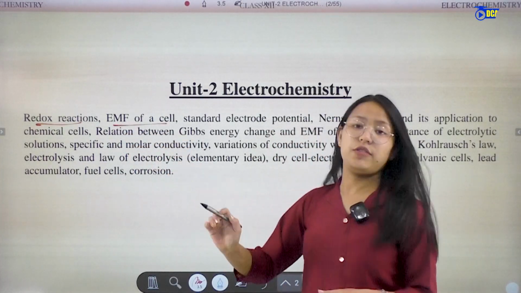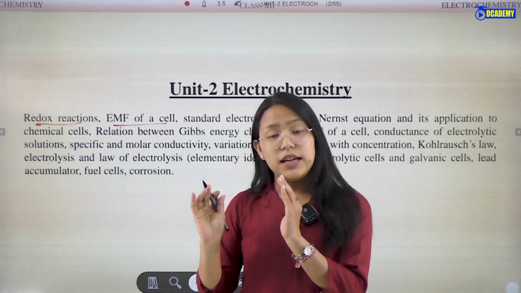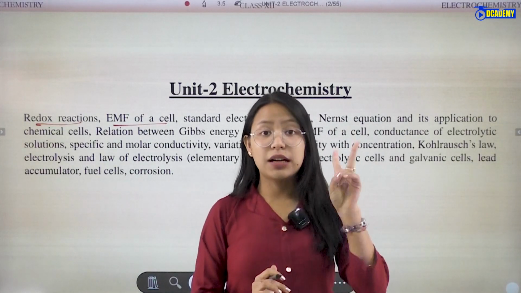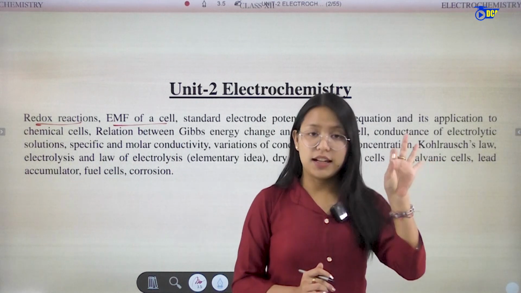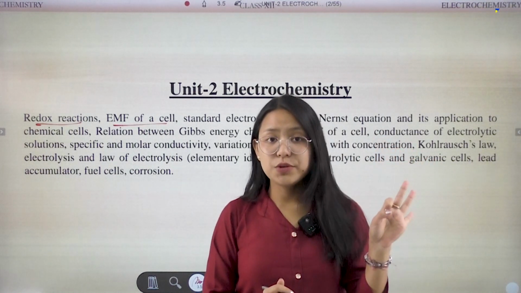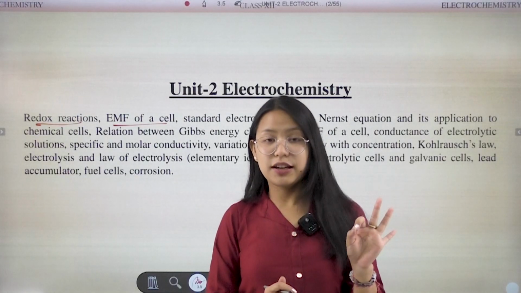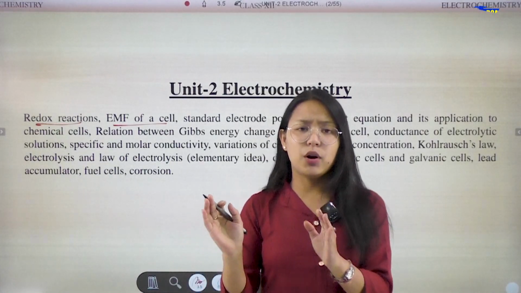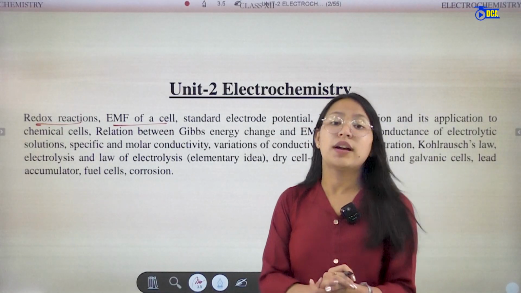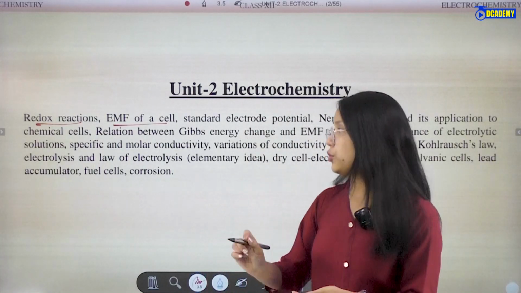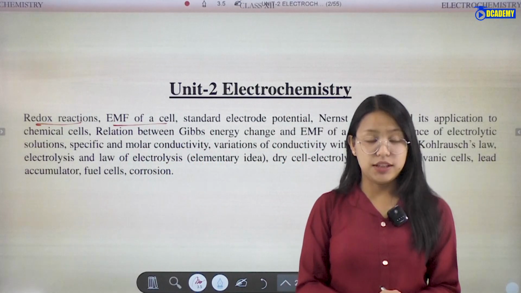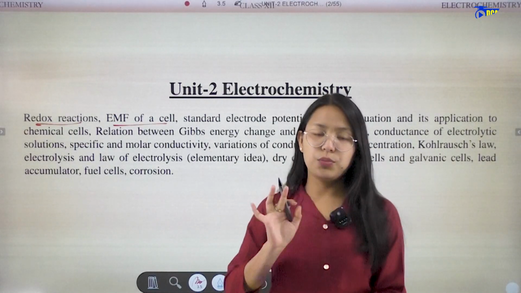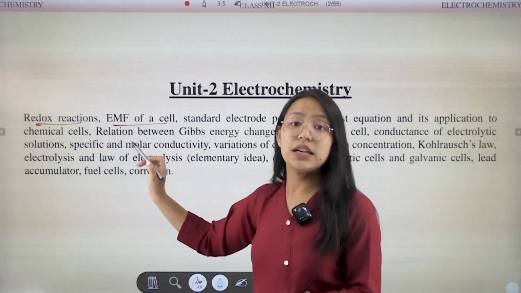Then what about the EMF of the cell? An electrode has two types, cathode and anode. Cathode carries a negative charge and anode carries a positive charge. The potential difference between the two electrodes is the EMF of the cell. So the net potential difference, what will it be termed? It will be termed as the EMF of the cell.